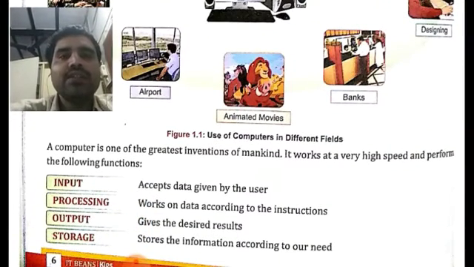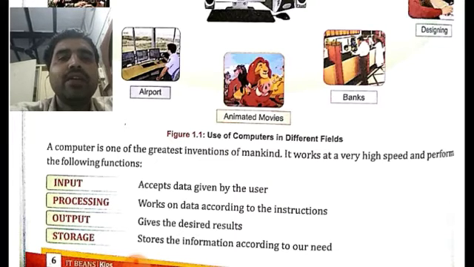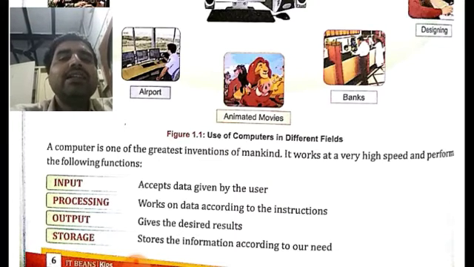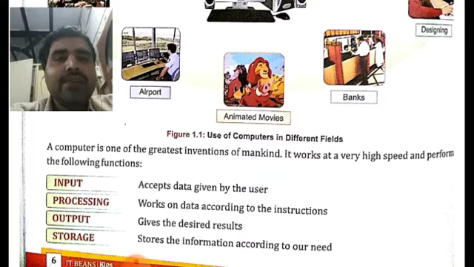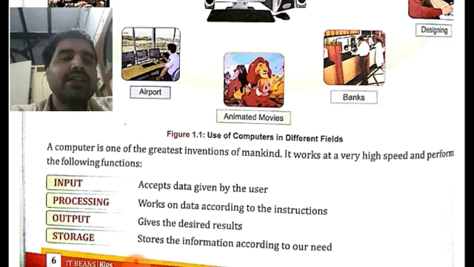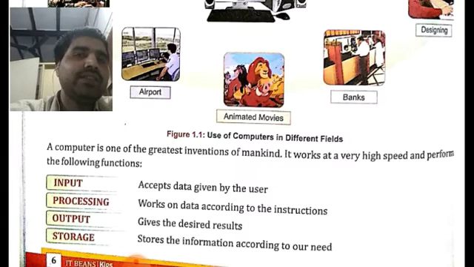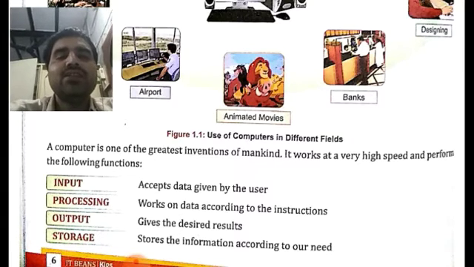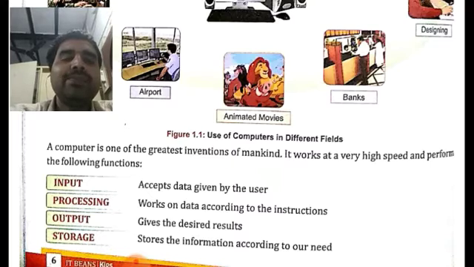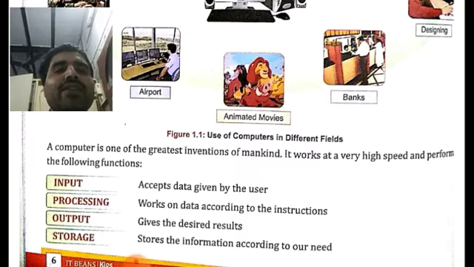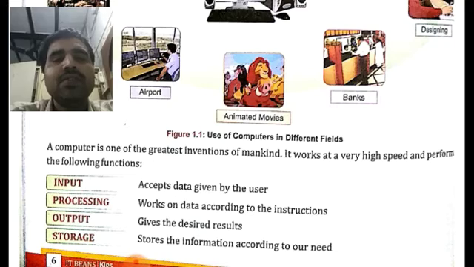See, these four types of functions are also very important from the exam point of view. Like a question may be asked, dash is the data given by the user, or the computer accepts dash in the form of data given by the user. So what is the answer of that? Some options may be given like input, output, process. So what is the correct answer here? The correct answer will be input, because the computer accepts input in the form of data given by the user.